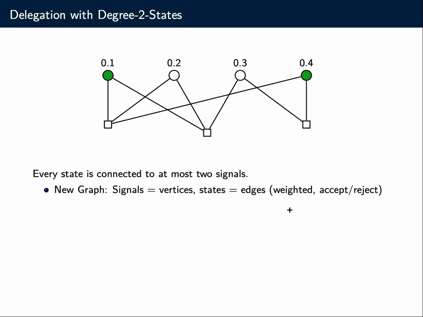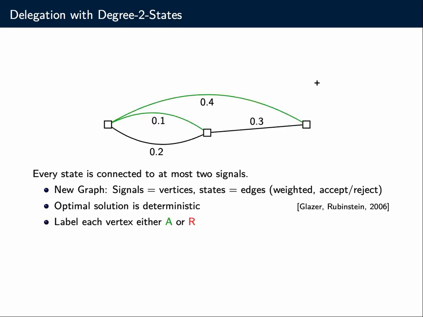Okay, so degree 2 states: every state is connected to at most 2 signals. So here's an example. And now what we do here is we develop a new representation where signals are vertices and states of nature become edges. So we turn each of these states of nature here into an edge between the corresponding signals. And these new edges are, of course, weighted by the probability that the state of nature is drawn. They're also labeled accept or reject based on whether the state is acceptable or rejectable. So then this graph becomes this graph.